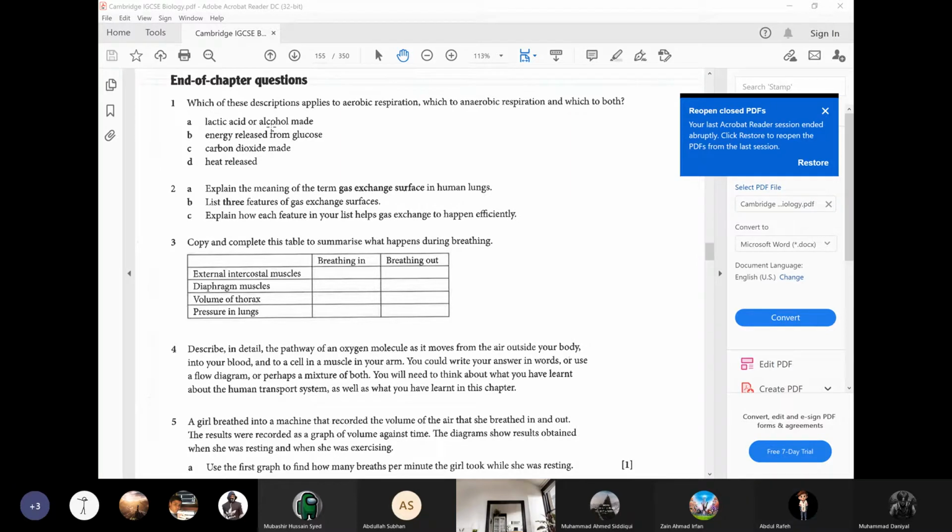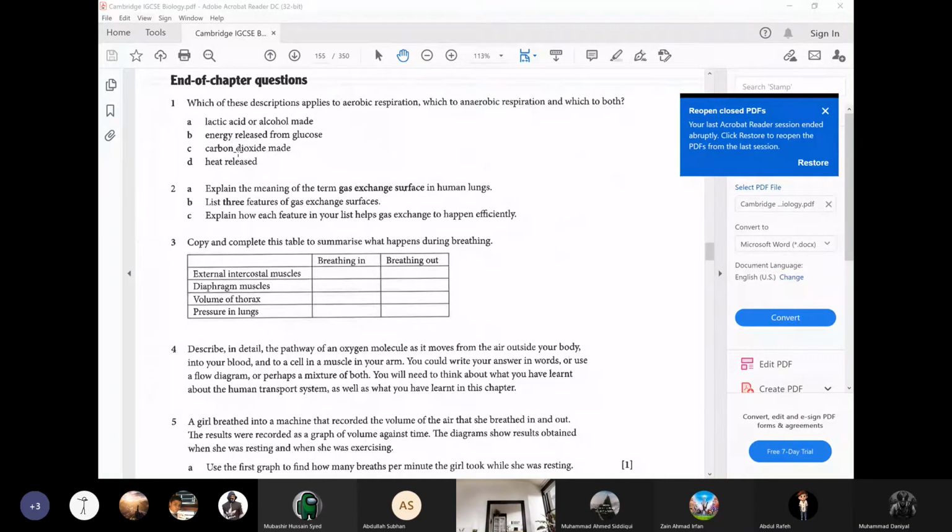Yes, sir. Now, next one. Energy released from glucose. Both aerobic and anaerobic. Very good. This is related to both aerobic and anaerobic. Carbon dioxide made. Aerobic. Very good. It is related to aerobic respiration.